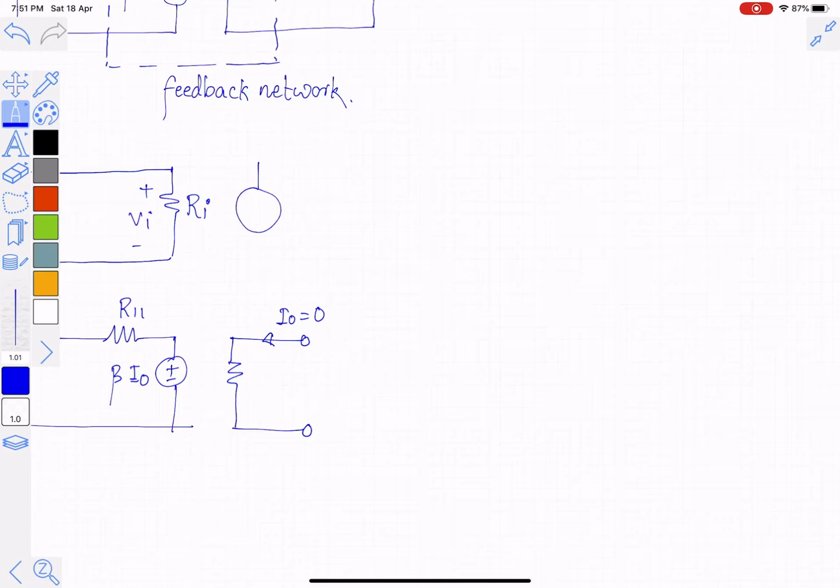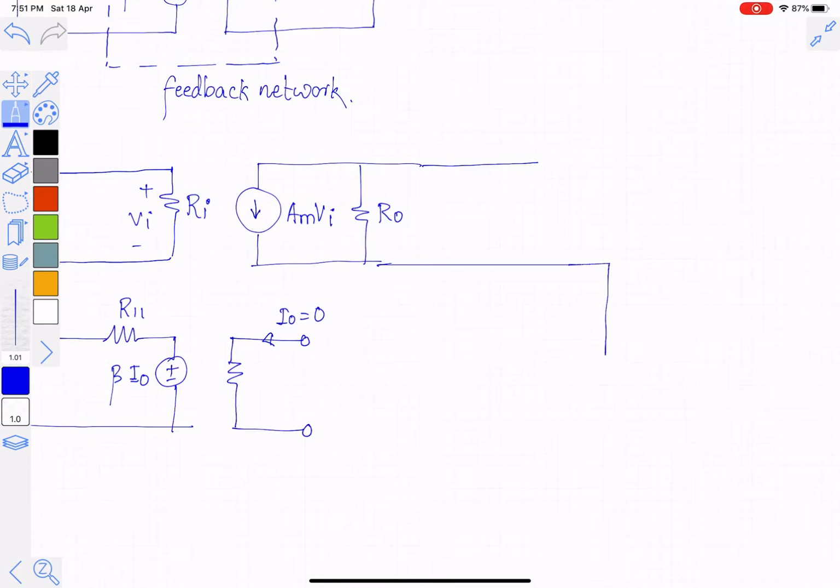Similarly on the output side, this is the current source Am into Vi, then there is Ro, and we should duplicate the feedback network on this side.